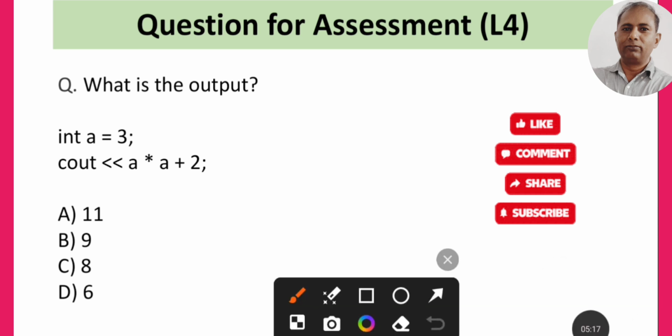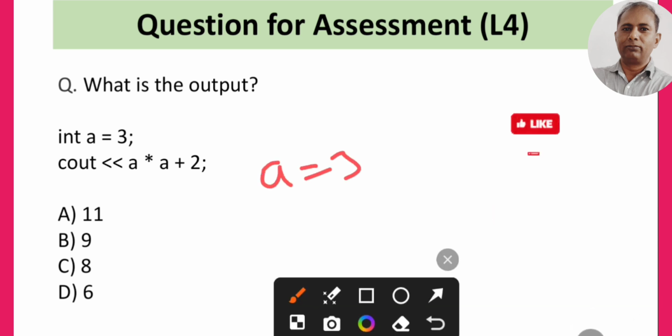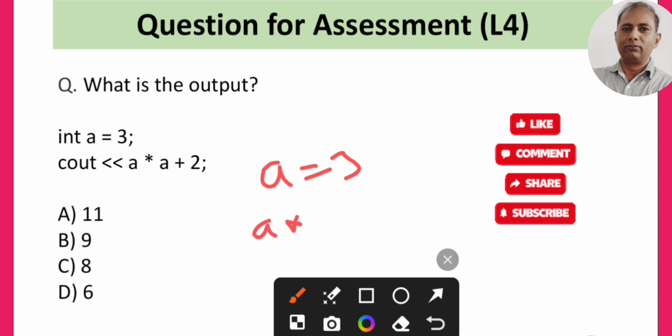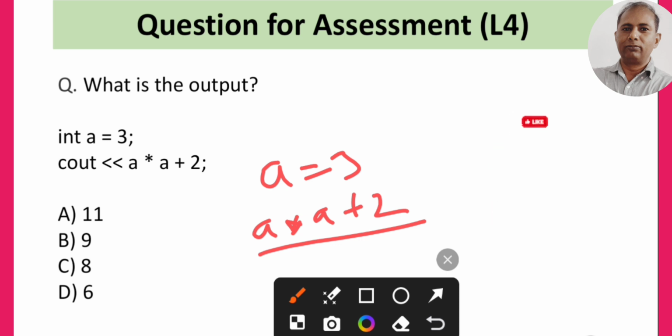So we have one question to assess yourself, that is, the value of a is given 3. Now he is asking the question a into a plus 2. So you can solve this question and you can give us the answer in the comment box.